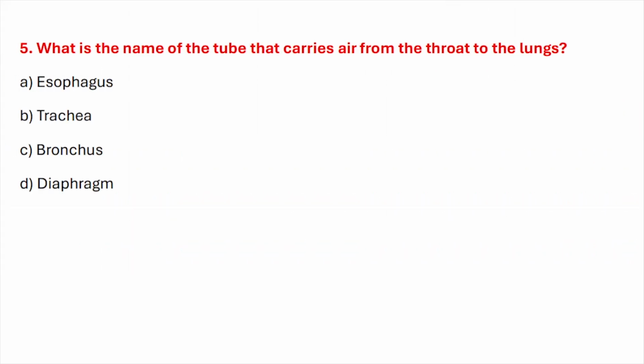Question number five. What is the name of the tube that carries air from the throat to the lungs? Correct answer is option B. Trachea.